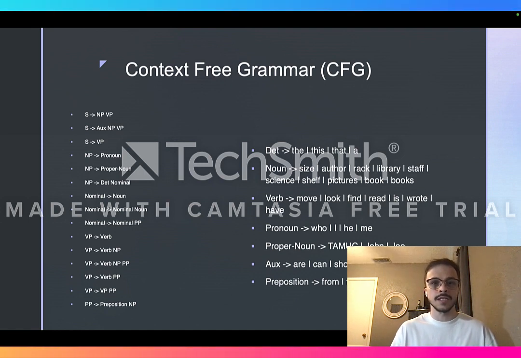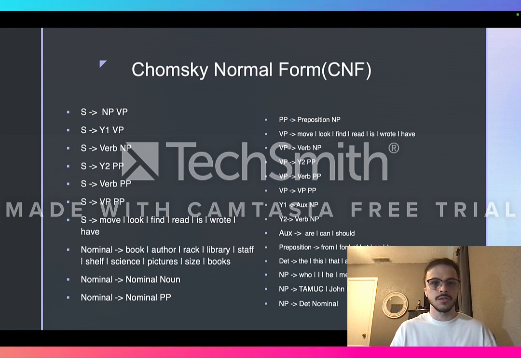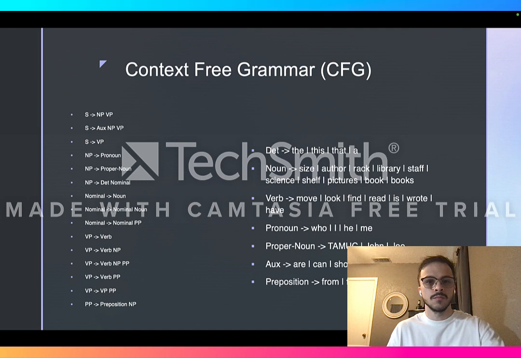What I went ahead and did was move this over to Chomsky normal form, and that gave us what we're seeing here. We see that S would be pointing to our verbs, nominal would be pointing to our nouns, and VP is pointing at our verbs as well. Another thing that was created from here would be Y1 and Y2 to accommodate those rules in our CFG that had more than one terminal symbol on the right-hand side.